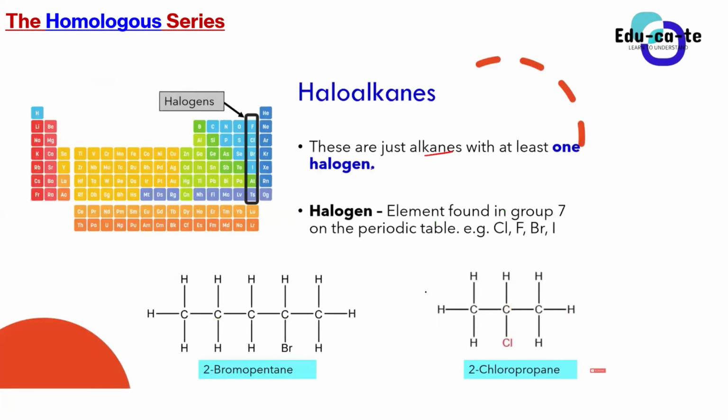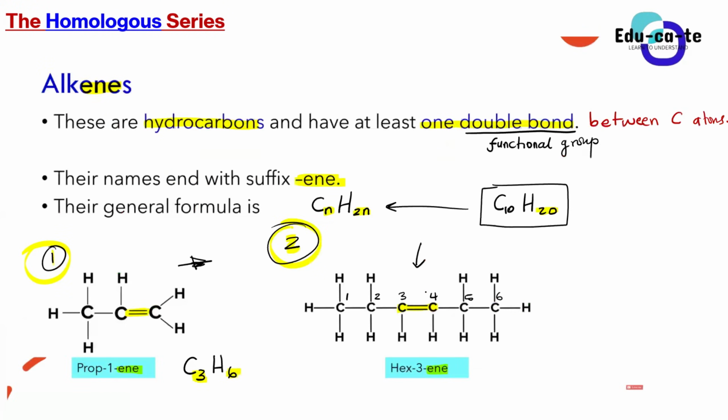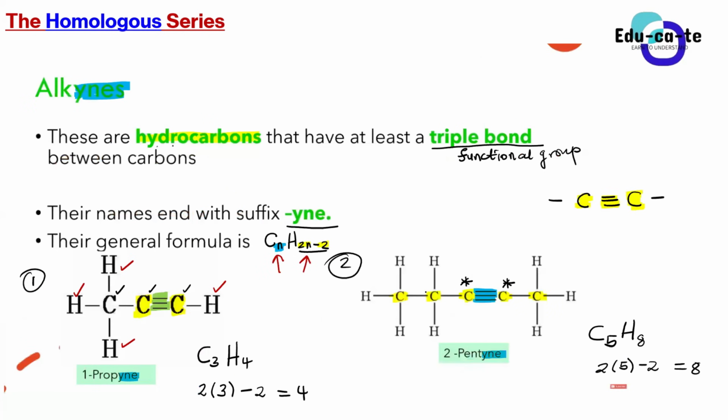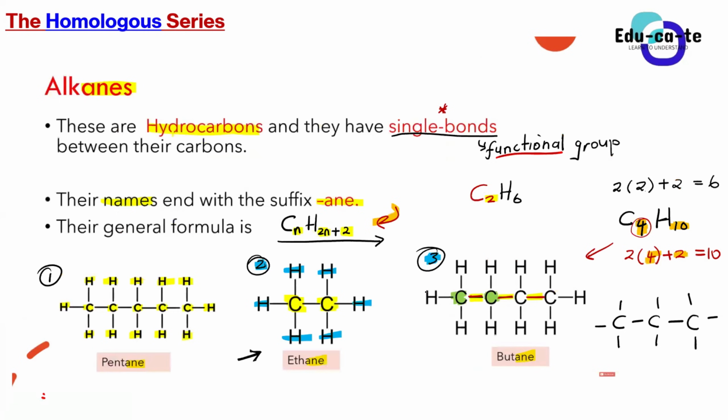Now we have got the haloalkanes. So we are done with the hydrocarbons, guys. We have got alkanes, alkenes, alkynes. These are the hydrocarbons. We say that alkanes are saturated hydrocarbons. Why do we say that alkanes are saturated hydrocarbons? They have a single bond between the carbon atoms. Yes, there are only single bonds between the carbon atoms. So we can say these are saturated hydrocarbons.